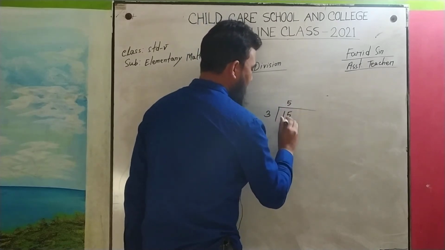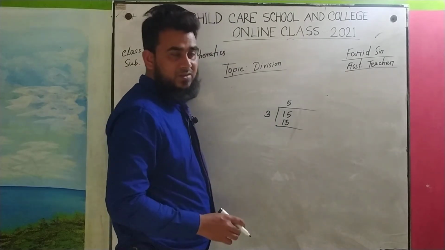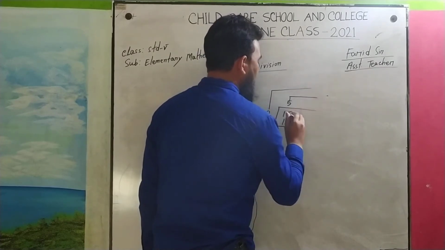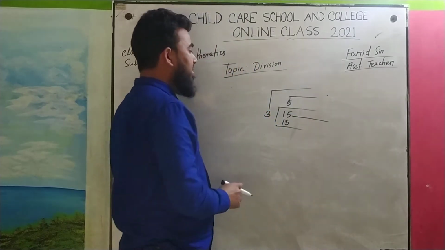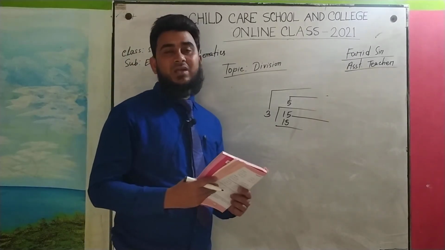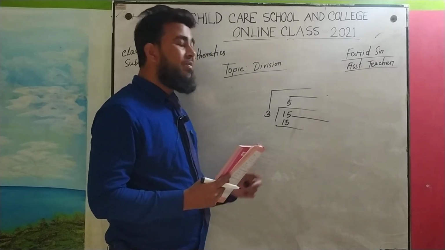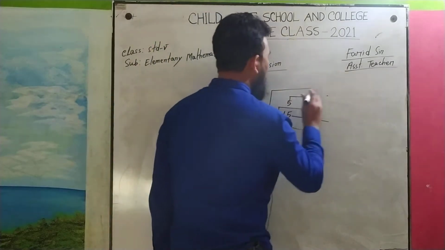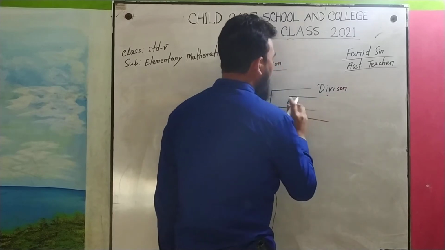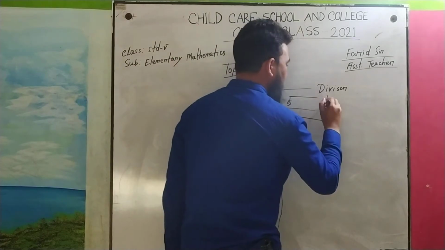3 fives are 15, you know that. So there are 3 parts here: first there is 3, then 5, and 15. Look, what is 3 called? Here we divide 15 by 3. We know that the number by which we divide is called the divisor. So here 3 is our divisor.